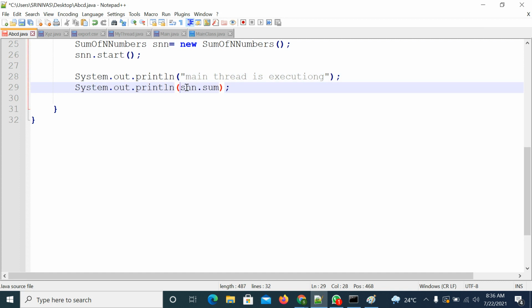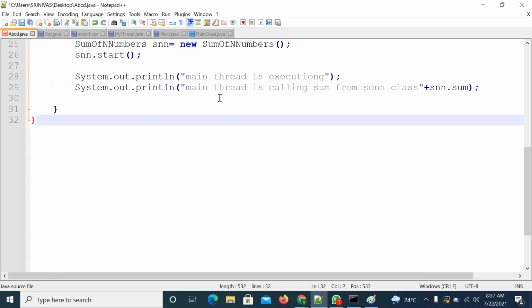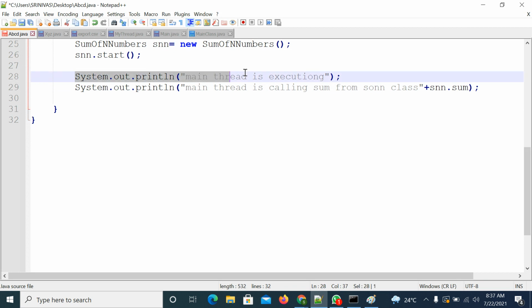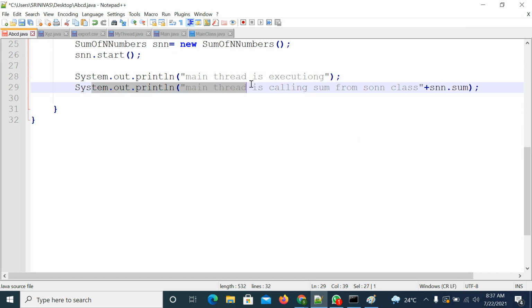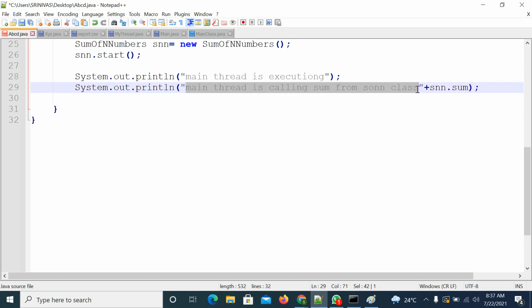Right, so observe here. What is this line? Who will execute this line? The main thread will execute this line. What is the statement? The main thread is accessing the sum of n numbers class's sum variable. How to access it? Reference name dot variable name. So if you try to print this, what will happen?